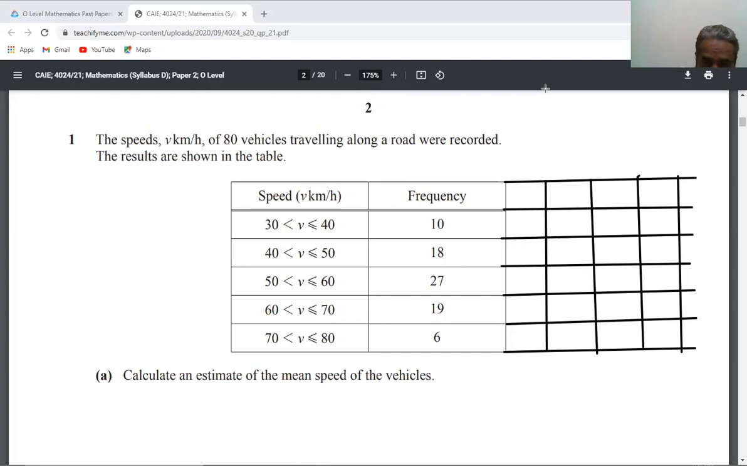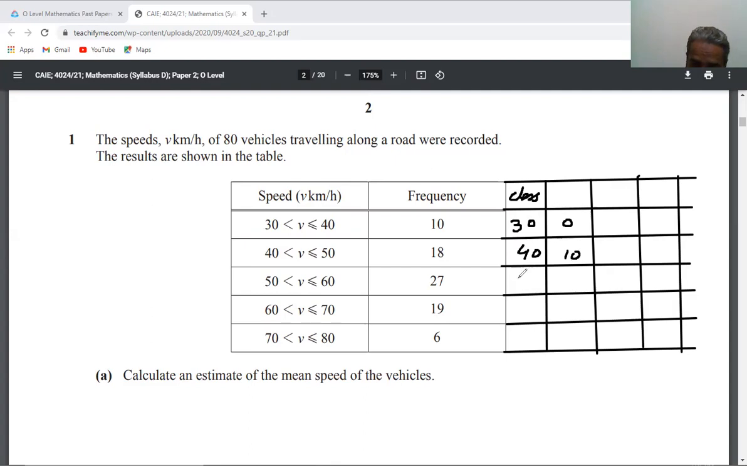Now, in this we will write upper class for the cumulative frequency. So here you will write 30. Against 30 you will write 0. Then at 40 you will write 10.